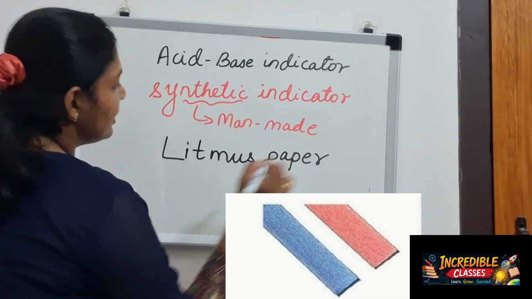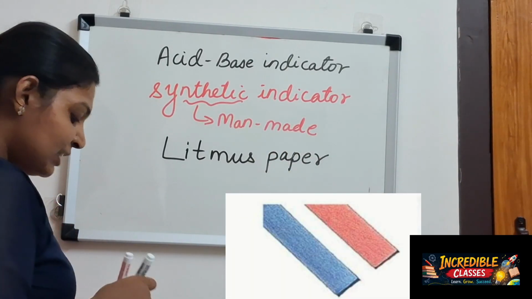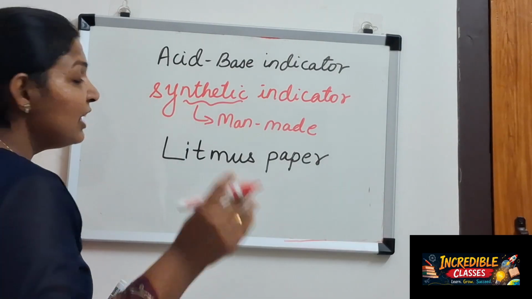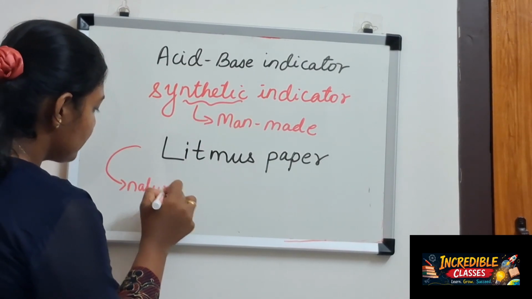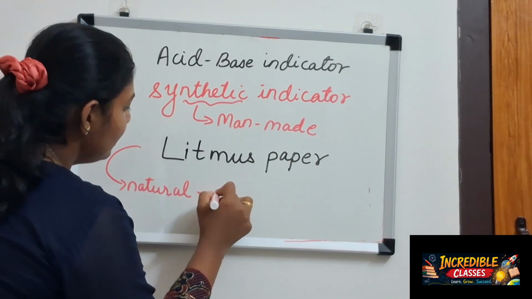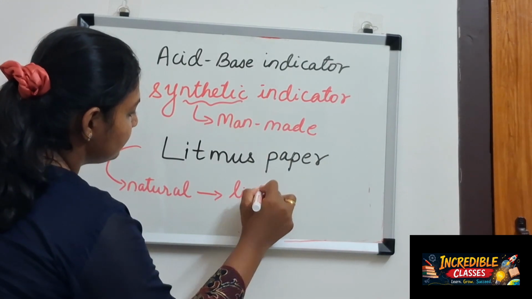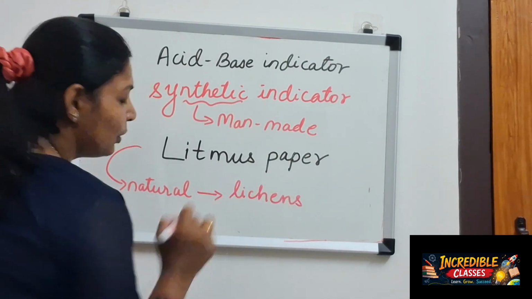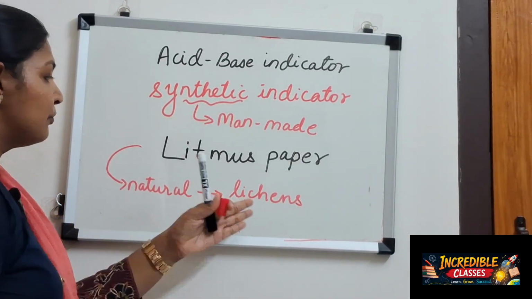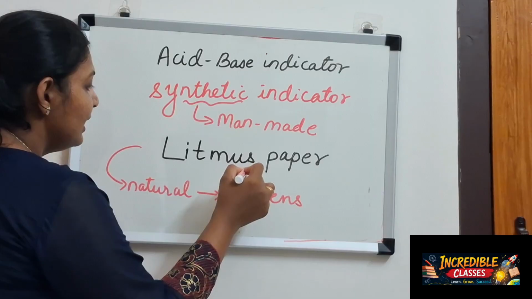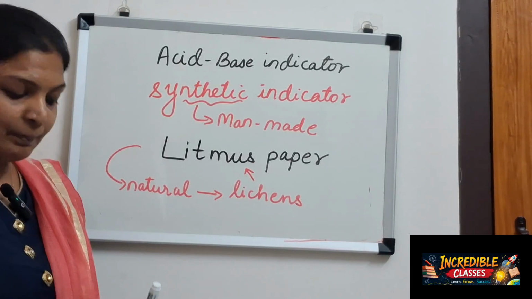Litmus paper is actually made from a natural substance called lichens. Okay, these are algae which are normally found, and from them we have prepared litmus paper.